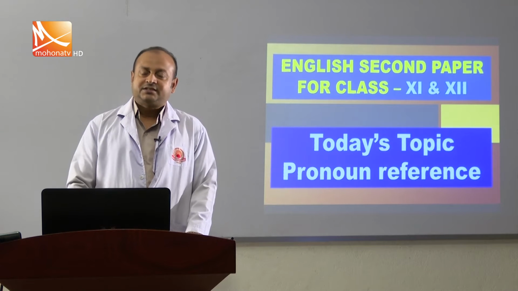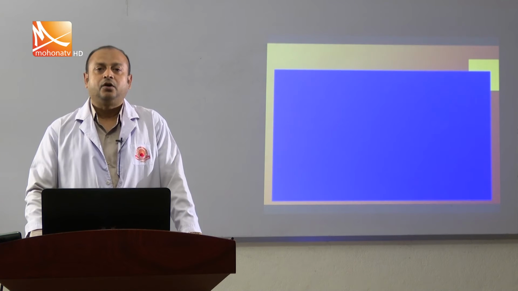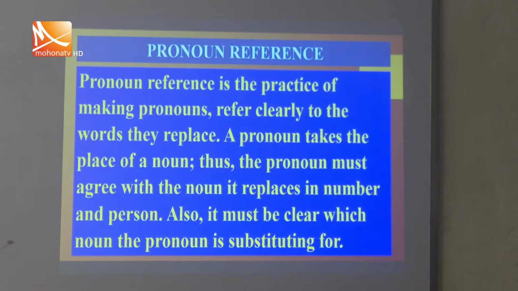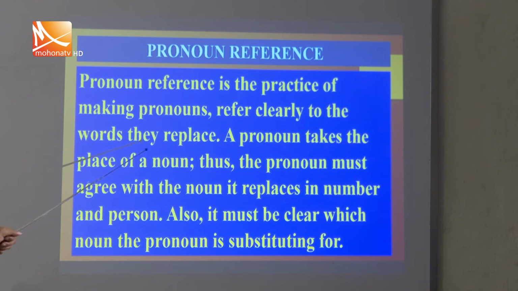So let us see an example first, then we will come to the rules for how to solve this problem in our exam hall. Look at the definition first. Pronoun reference is the practice of making pronouns refer clearly to the words they replace.